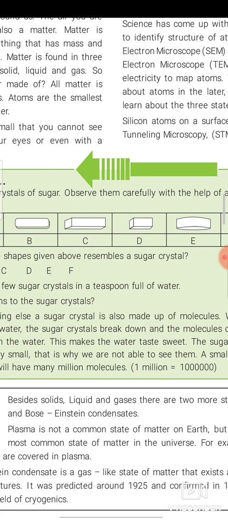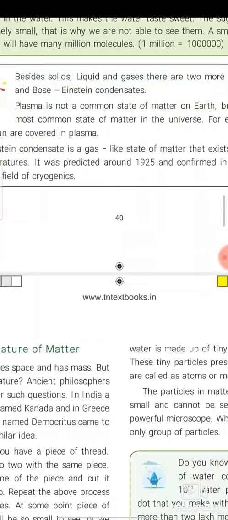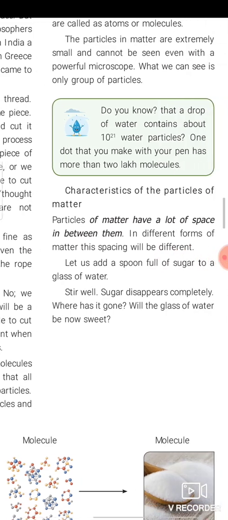So matter occupies space and has mass, and that is its nature. Many philosophers pondered over this question and came out with ideas. It is known that the Indian philosopher Kanada and the Greek philosopher Democritus had similar ideas. In India, the philosopher called the minute particle Paramanu, and Democritus called it atomos. So both are the same, a very minute particle of which matter is made.